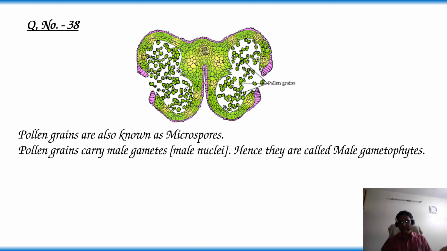Pollen grains carry male gametes, hence they are also called male gametophytes. So the given A represents male gametophyte, or microspores, or pollen grains. The option given here is male gametophyte, that is option 1.